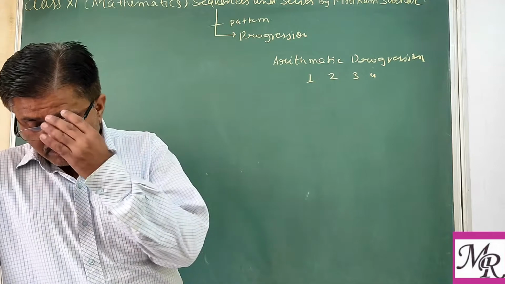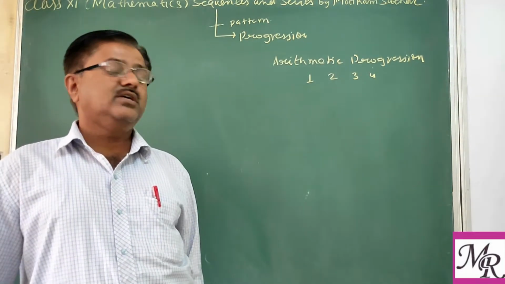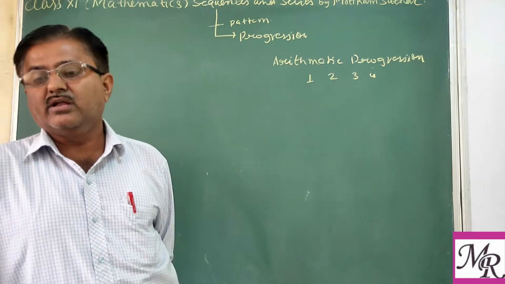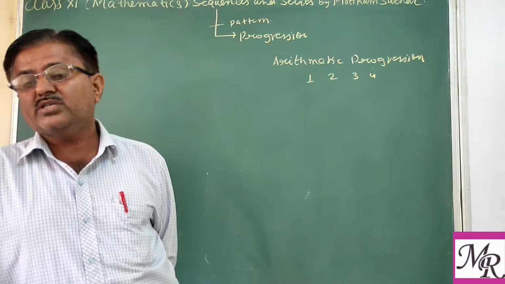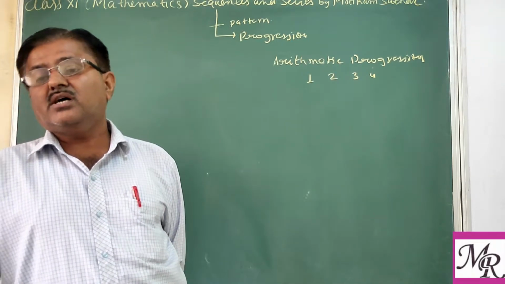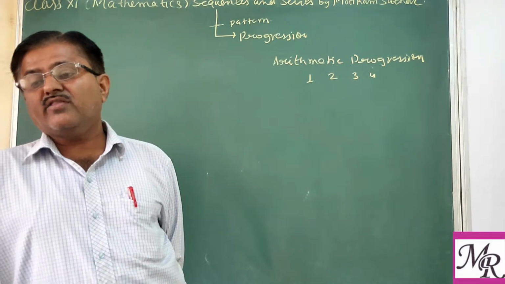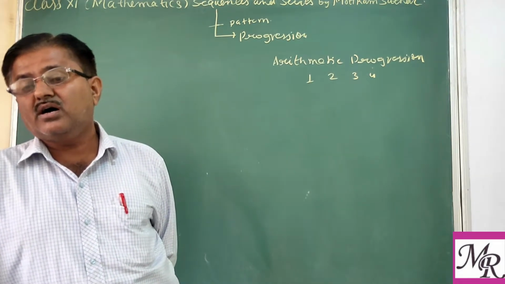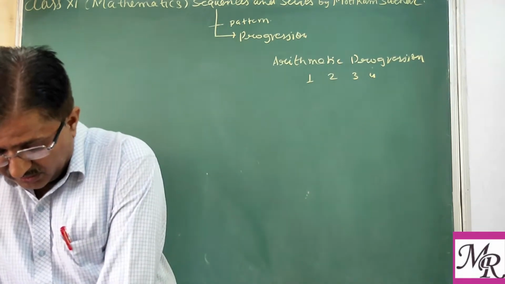What is the meaning of arithmetic mean? One more progression we see is the geometric progression. We see what the meaning of geometric progression is. We also see the geometric mean and the relationship between arithmetic mean and geometric mean.